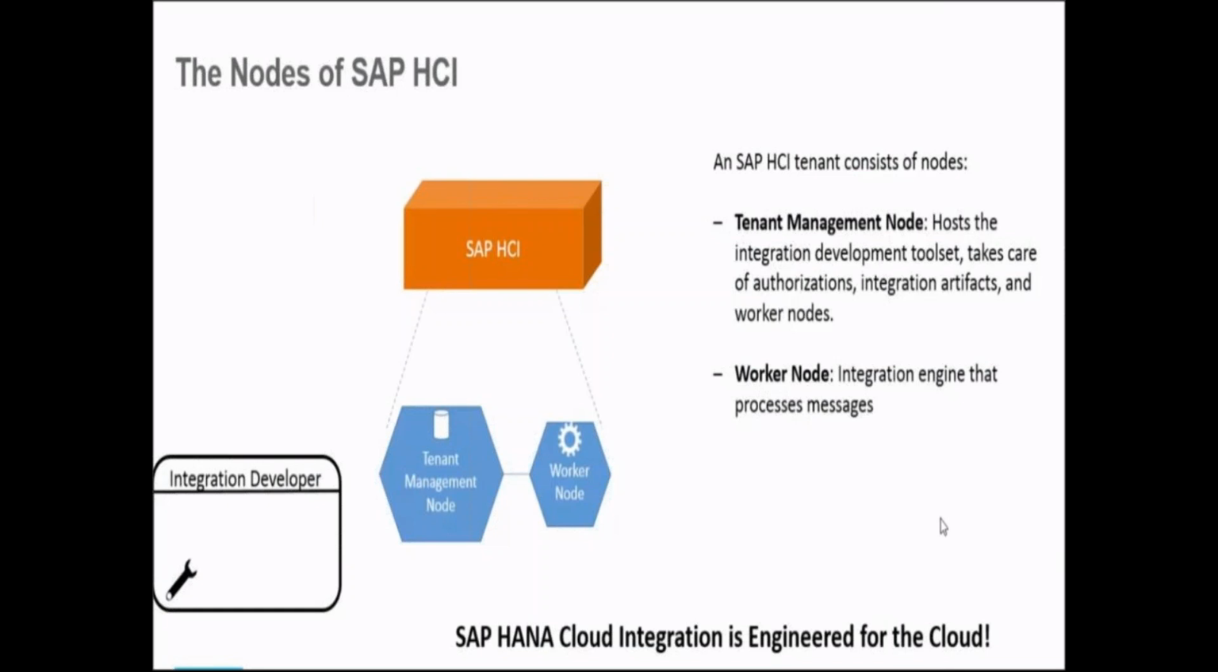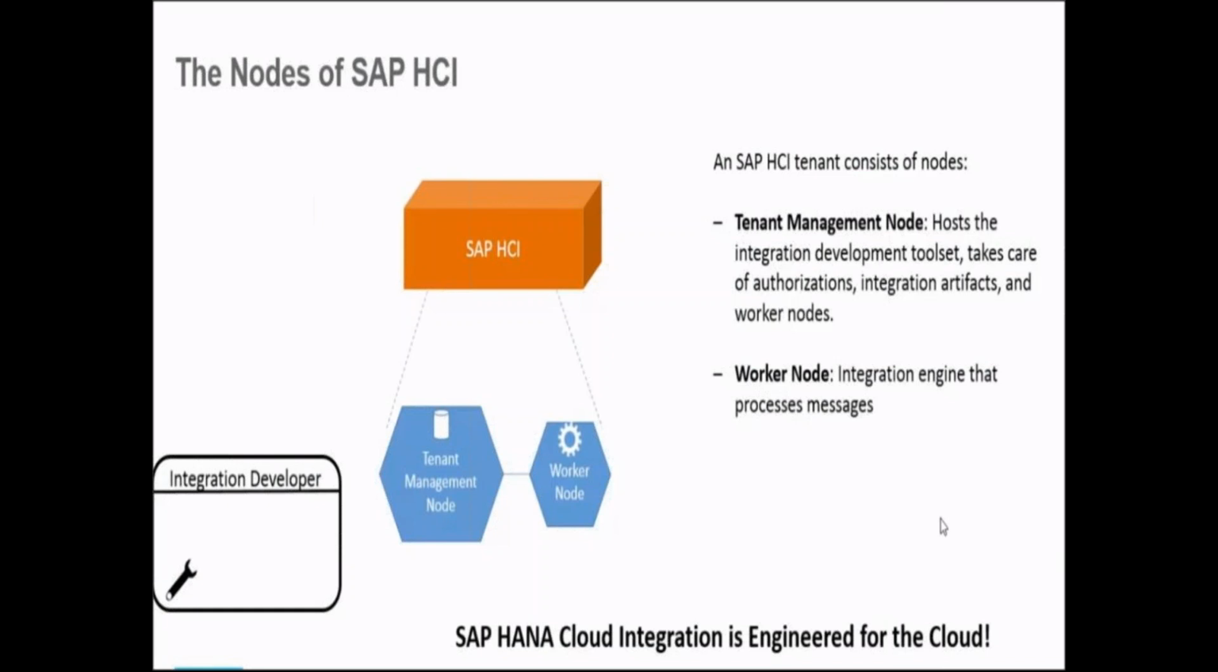Once that processing is done, that data is removed from the worker node, and it is free to process another message. Just like with RAM, if you have more RAM you have more processing, so if you have more worker nodes you have more processing. If you have only one, then all the load will be on that one worker node. And this worker node is not fixed for one tenant.